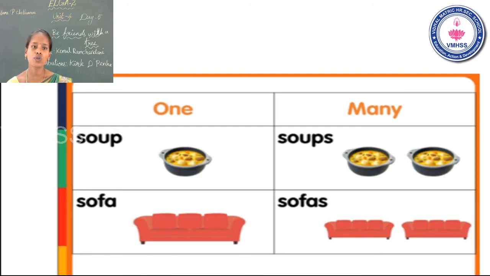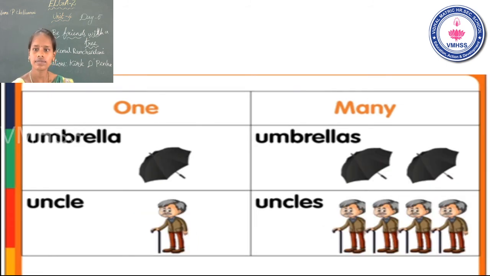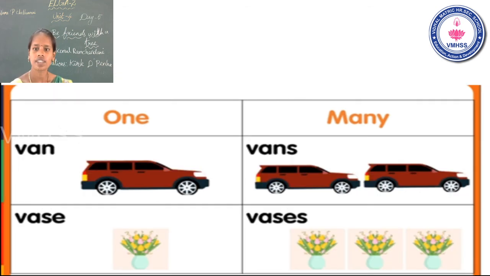Soup. Soups. Sofa. Sofas. Top. Tops. Table. Tables. Umbrella. Umbrellas. Uncle. Uncles. Van.